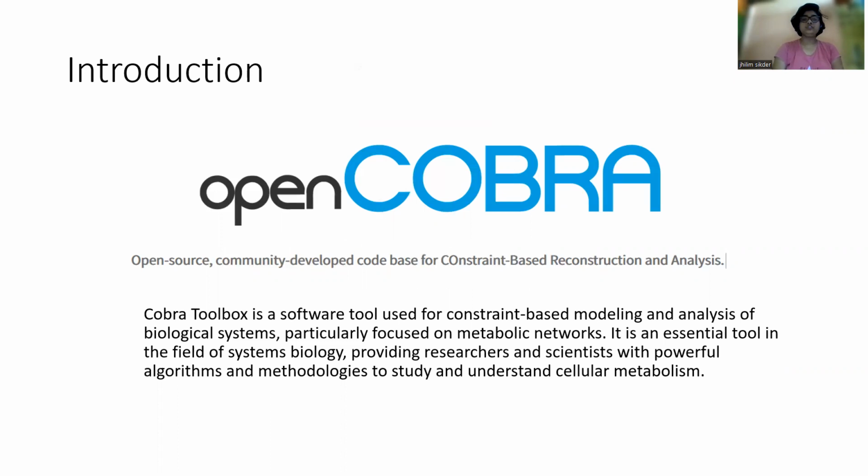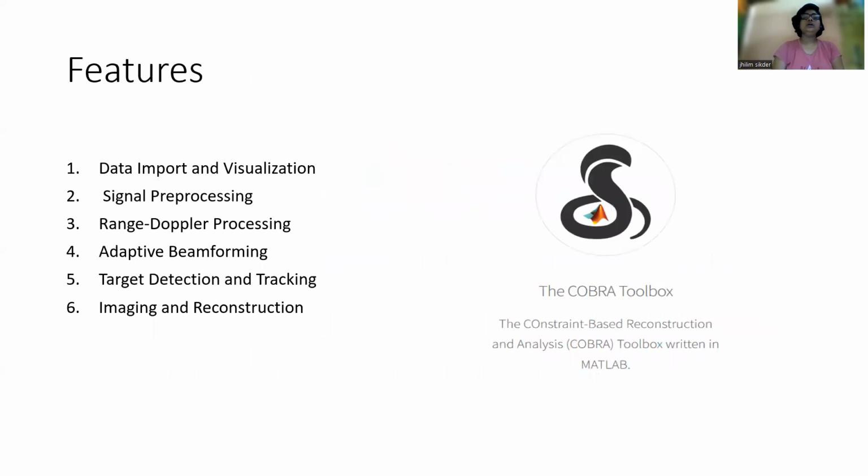First of all, the introduction. Cobra Toolbox is a software tool used for constraint-based modeling and analysis of biological systems, particularly focused on metabolic networks. It is an essential tool in the field of systems biology, providing researchers and scientists with powerful algorithms and methodologies to study and understand cellular metabolism. Now there are several features that I'll be discussing next.